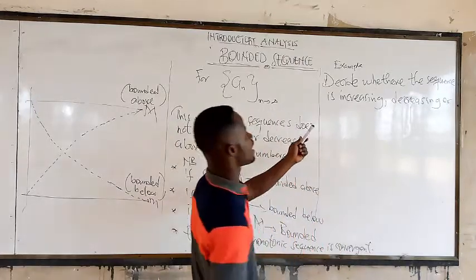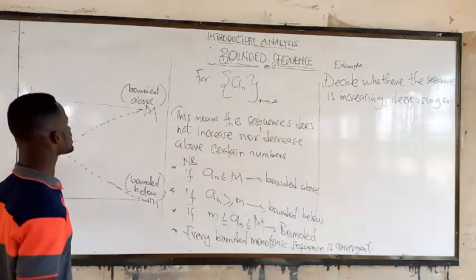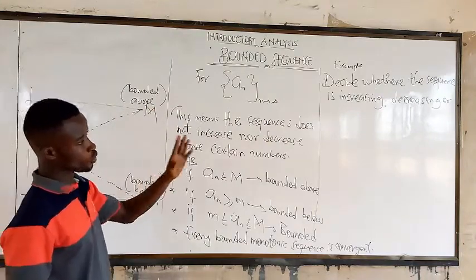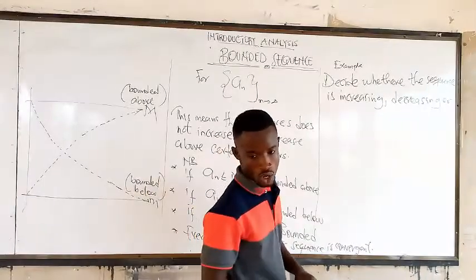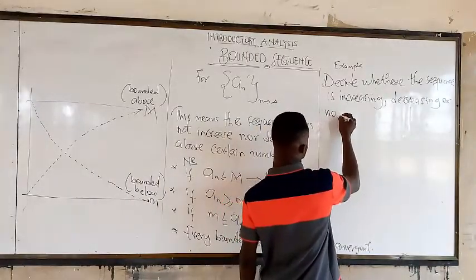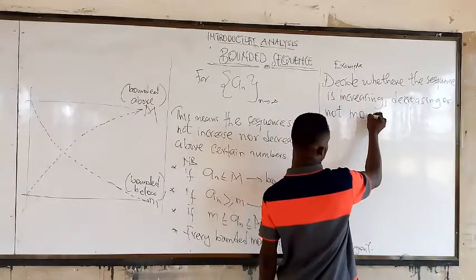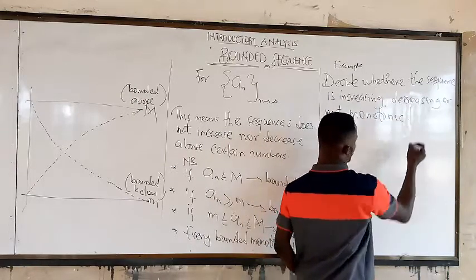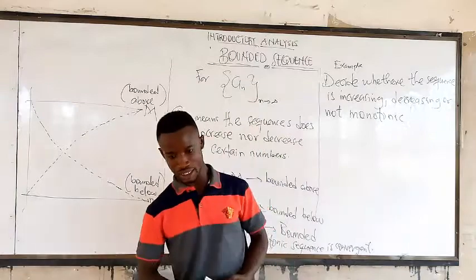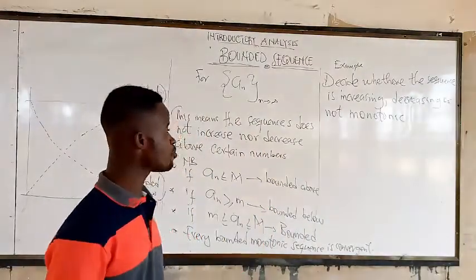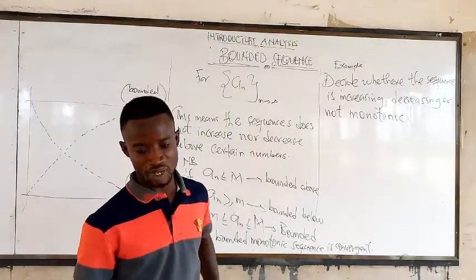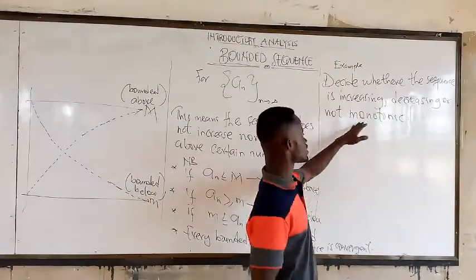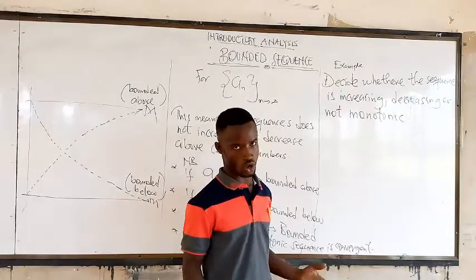and you know the increasing will be bounded below and the decreasing will be bounded above. So in other sense, the same thing. Or not monotonic. Now the monotonic there means whether the sequence is bounded or not.